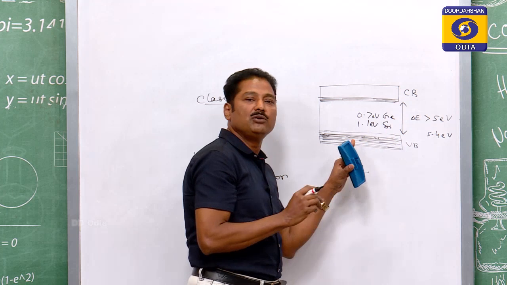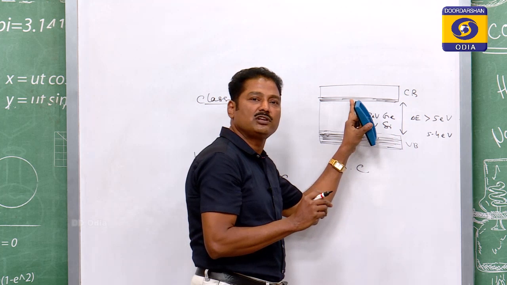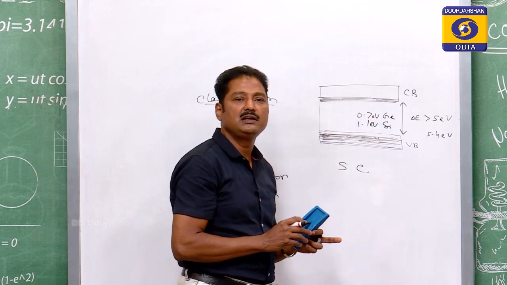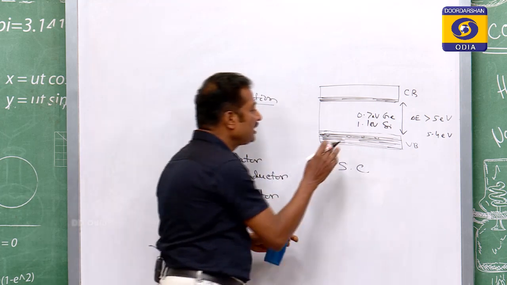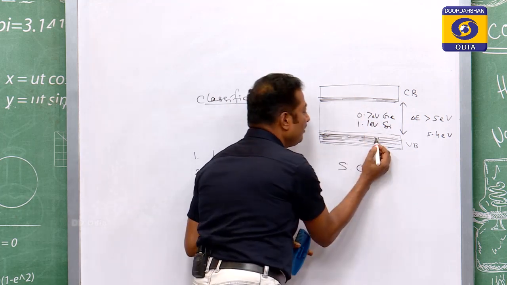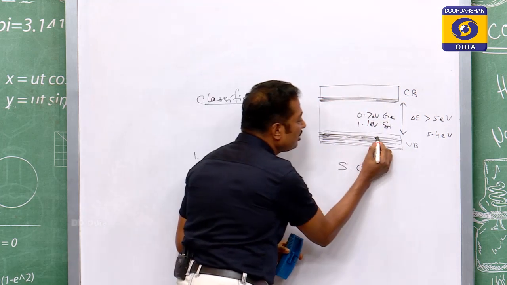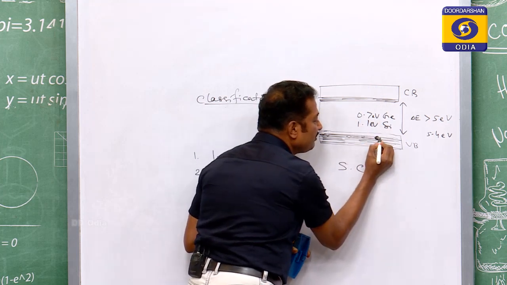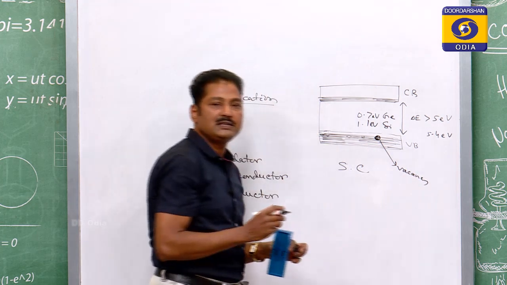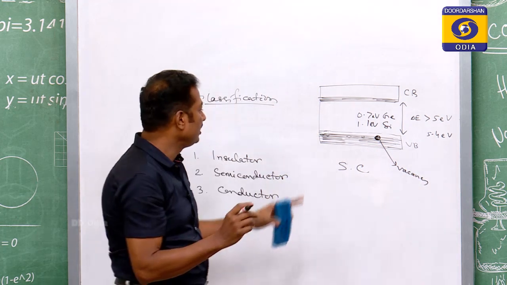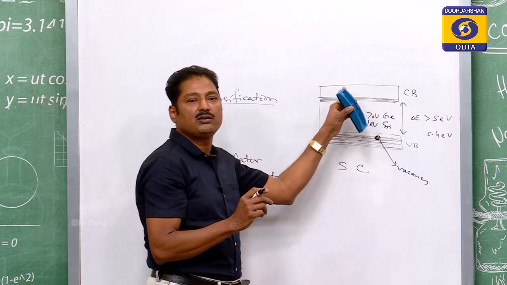So, here you can transfer the electron from the valence band to the conduction band by applying heat. Heat is sufficient to transfer. What will happen when it transfers? The electron goes up, but it creates a vacancy here. That vacancy is your hole, and that hole is produced in the valence band. For that hole there will be an electron in the conduction band.